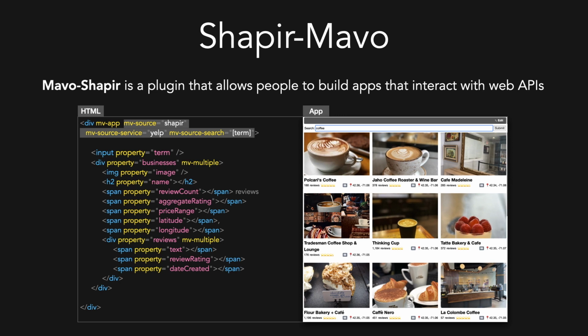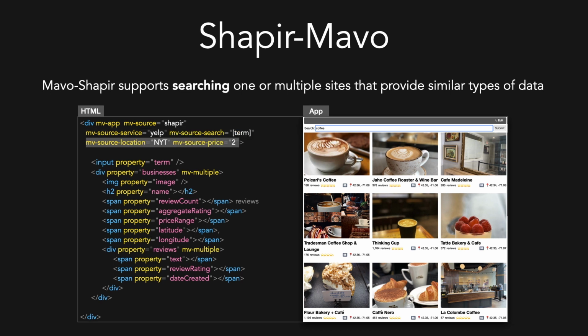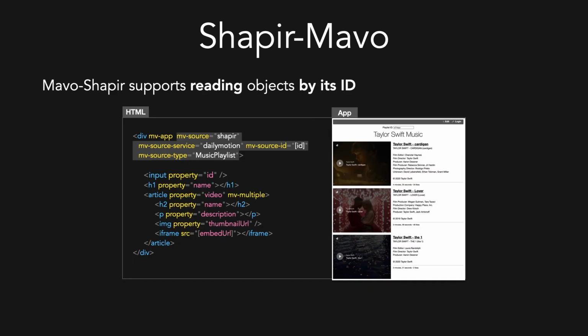Using Shaper with Mavo, HTML authors can build applications to search one site's API or multiple APIs offering the same types of data, allowing our users to build this application that searches both Yelp and Foursquare at the same time without writing any JavaScript code. Users can also filter the data, given the set of parameters supported by these APIs. In addition, Shaper Mavo supports getting objects from these APIs by their ID. The simple application reads a playlist from Dailymotion and plays its videos.